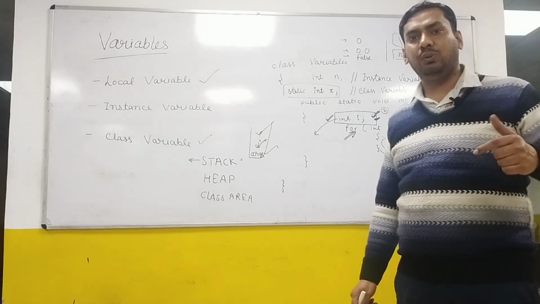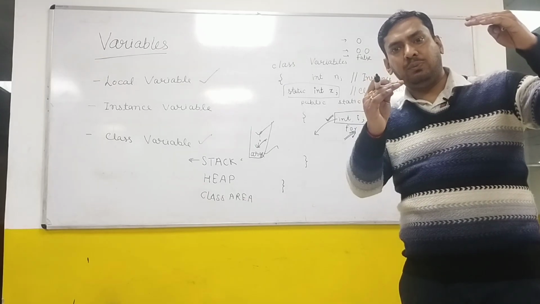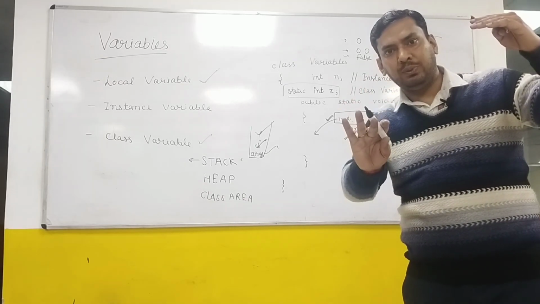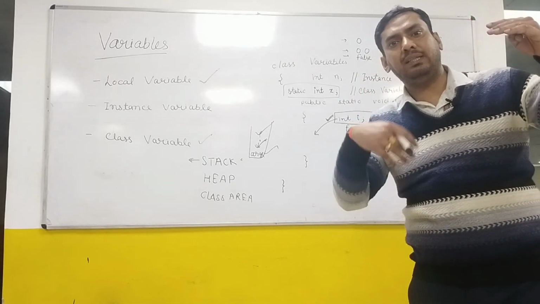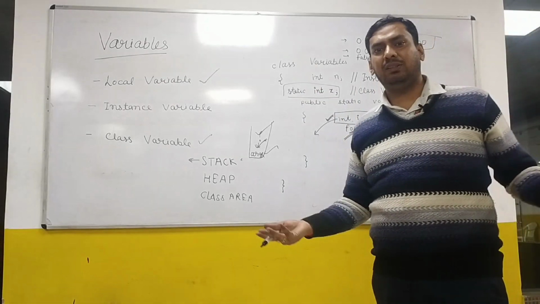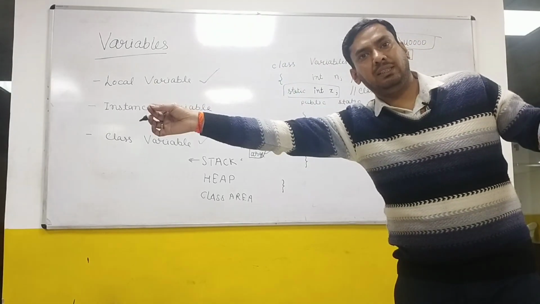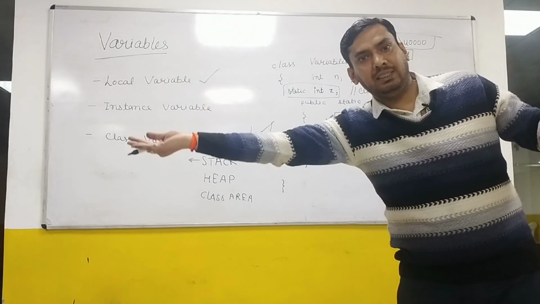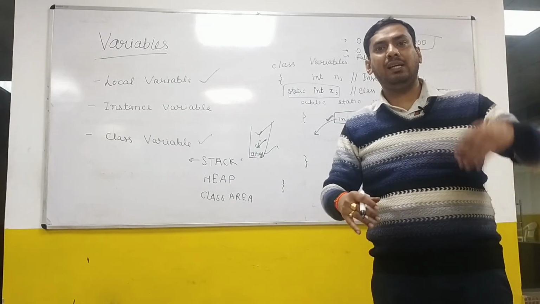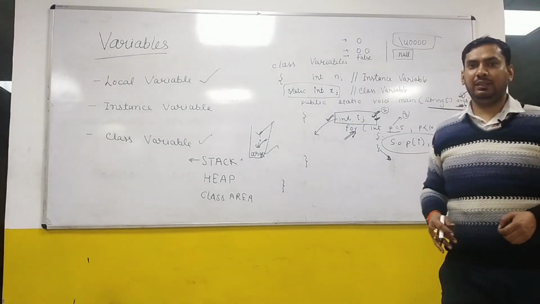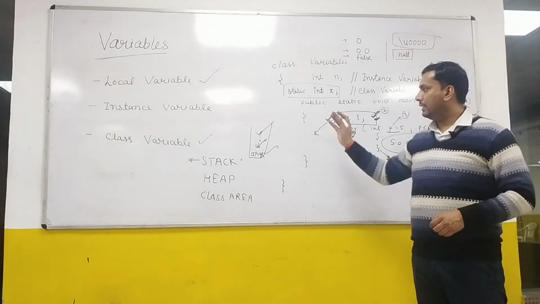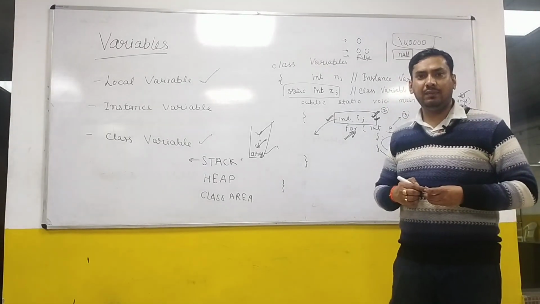You talk about nested loops, outer loop, then nested loop. Which one will complete first? The inner loop. So the inner loop variable must be deallocated first. Same with function calls. You call from function A to function B, then function B to function C. Which one will complete first? C. It means it should be stored in a last in, first out manner. So these are some important concepts about the local variable.